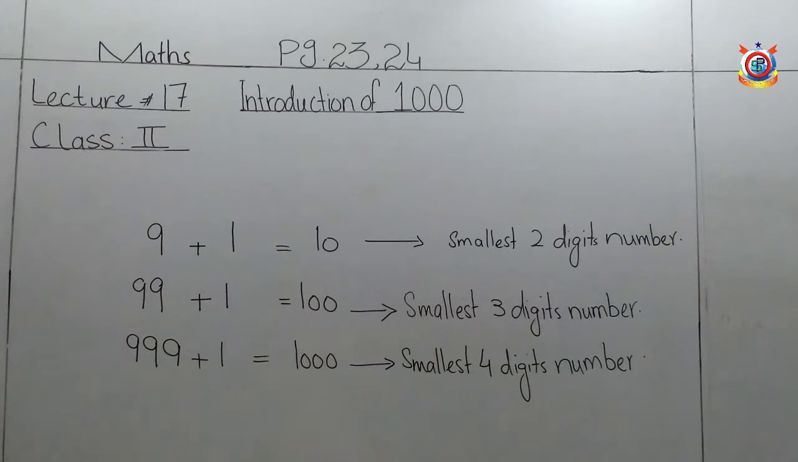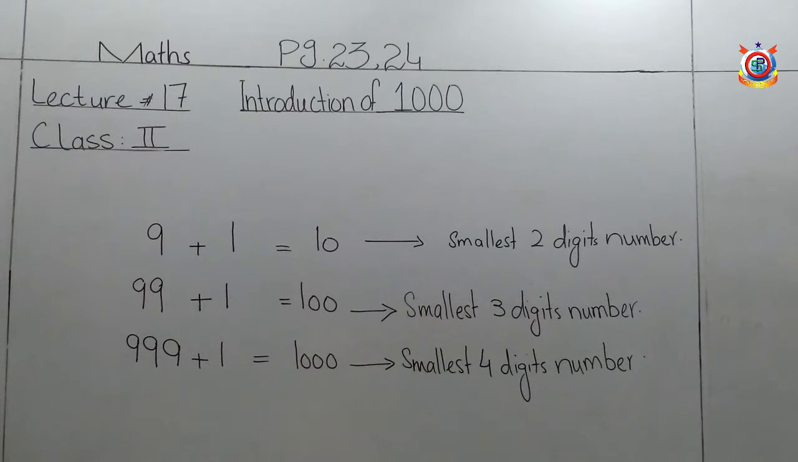But if we add a single one with 9, it will become 10. And look students, there are 2 digits in 10. It is a 2-digit number. There are 2 digits, 0 and 1. And 2-digit numbers start from 10. Therefore, it is the smallest 2-digit number.